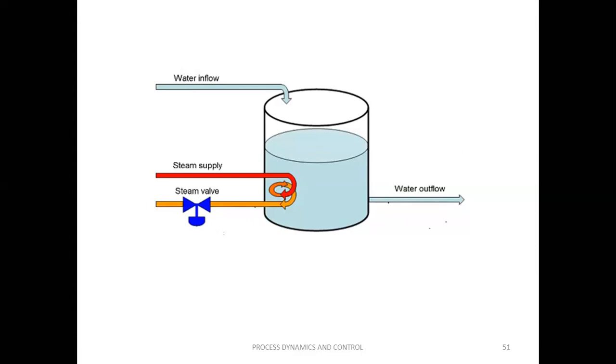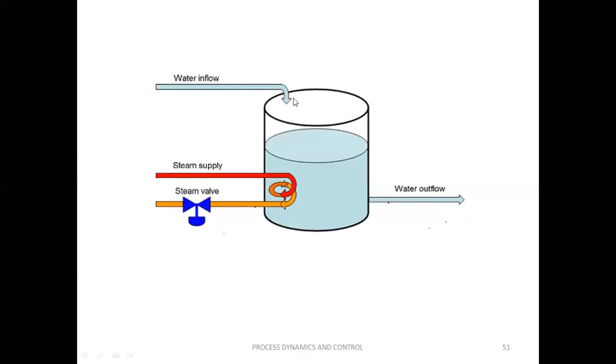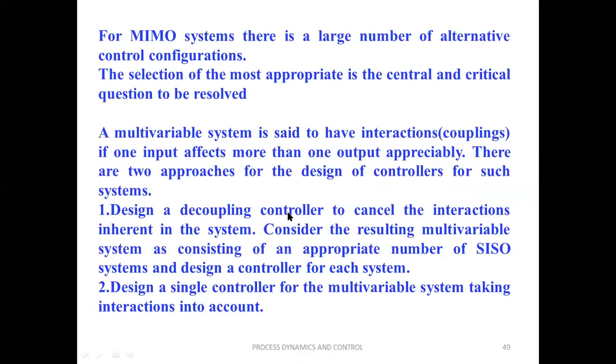And each has some interactions. That's why a multivariable system is said to have interactions. The water flow may affect the level as well as temperature. Steam flow also affects level as well as temperature. And similarly, output flow rate also affects the level and temperature. So then you can say that it has more interactions.